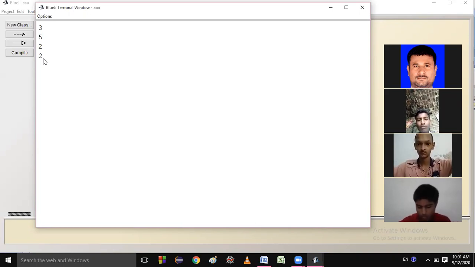Okay, so your homework will be that you people do all the questions based on increment and decrement operators, and you revise all the operators, including binary operators. So all the operators like assignment operator, arithmetic operator, logical operator, relational operator. You people will revise this.